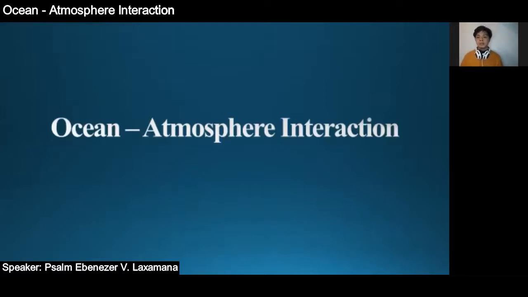pero in different forms. Sa atmosphere, ang H2O doon is in gas form or what we call the water vapor. And sa ocean naman, it has H2O in liquid form, which we call the seawater. At ano pa yung isa nilang similarity? Bigay pa tayo. Siguro given na yung both the ocean and the atmosphere, they're in the Earth's surface.